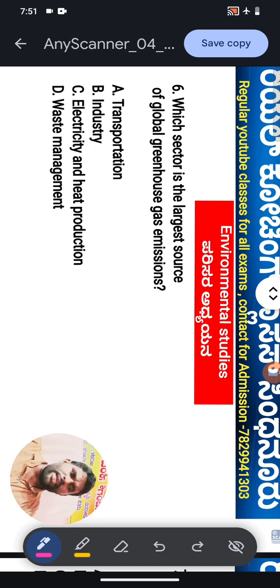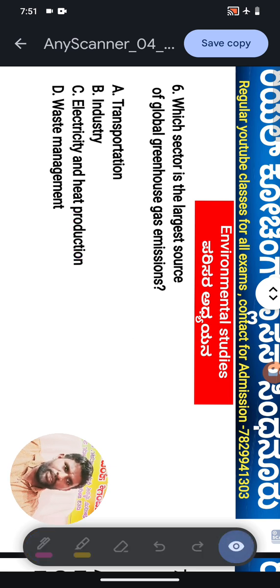Which is the right answer for that? For question number 6, the right answer is option C, dears. The electricity and heat production sector is the largest source of global greenhouse gas emissions.